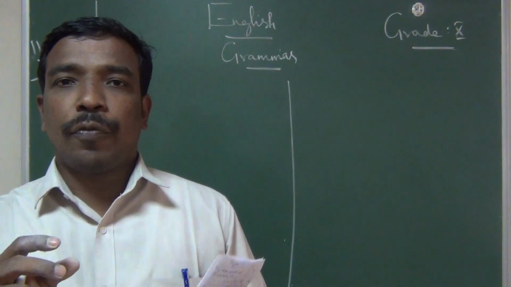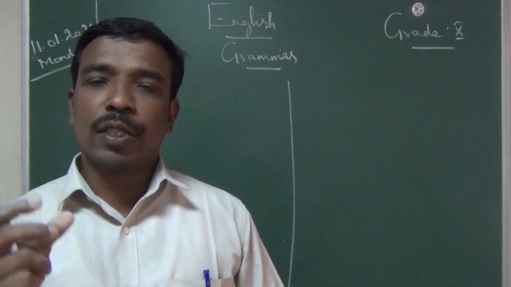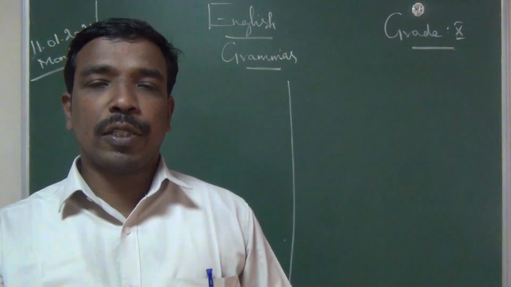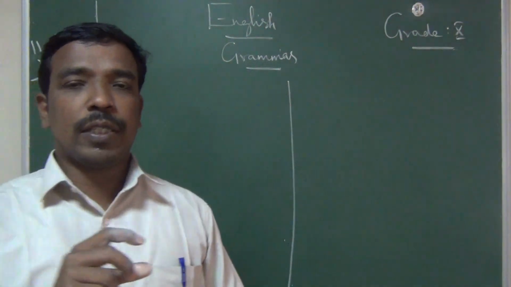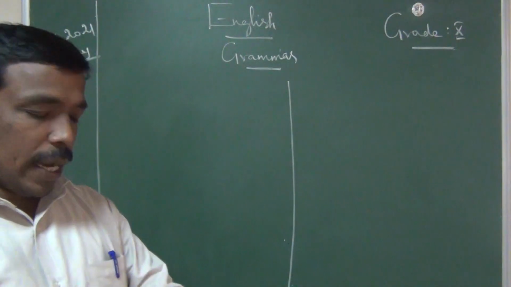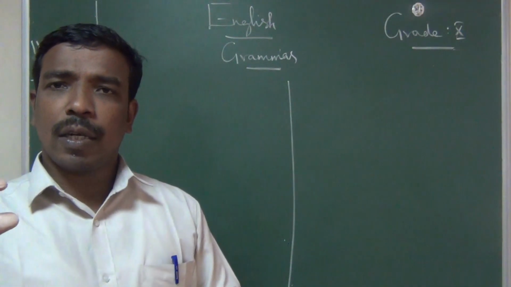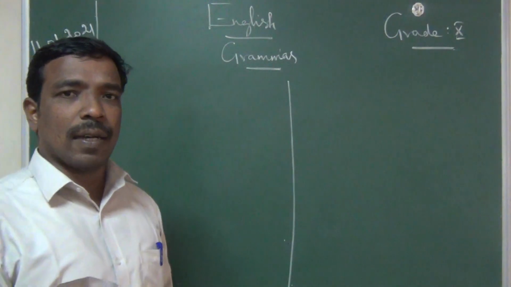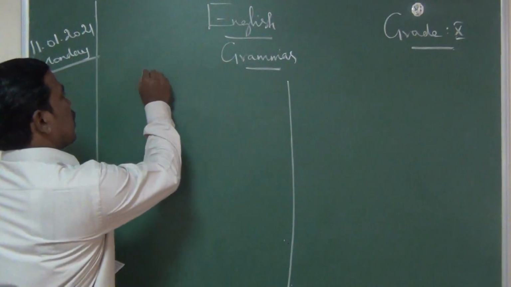So we have two models in your textbook. One is join the sentences, another one is where one sentence is given. If it is a simple sentence, you should change it into compound as directed in the question. Have you understood? I am teaching the join the sentences first. Complex to compound is very easy if you know all these connecting words or connectors. The next one is type 4.